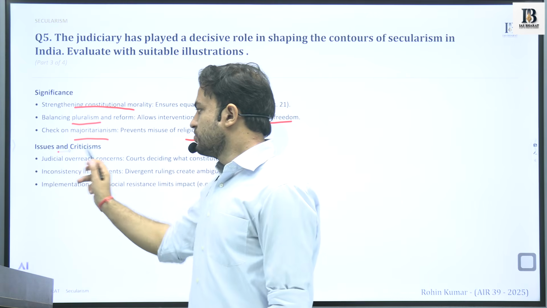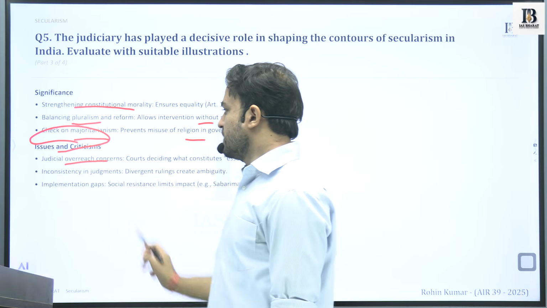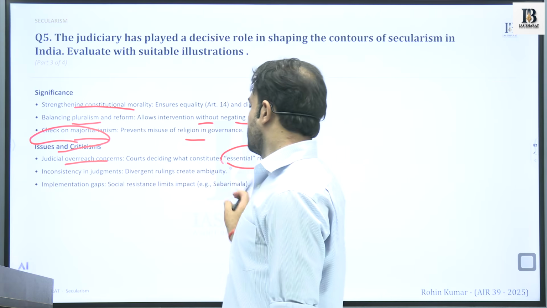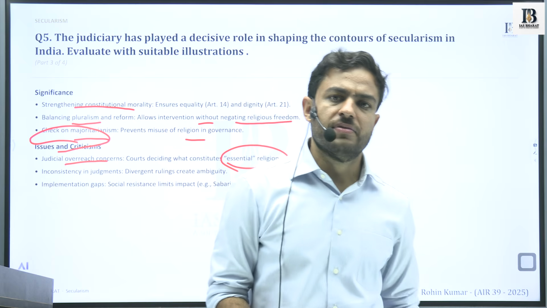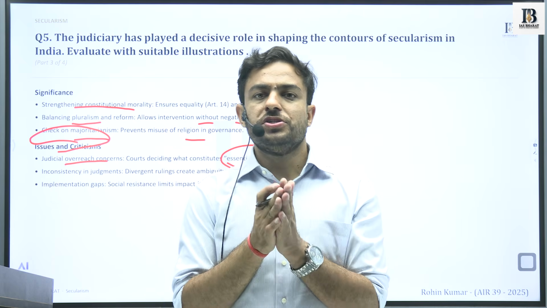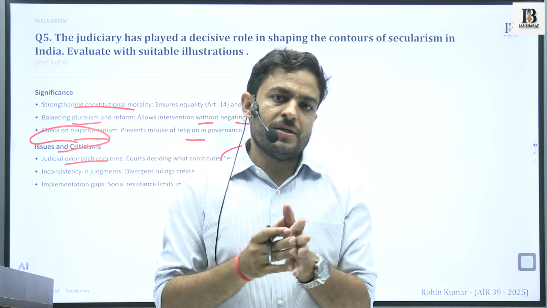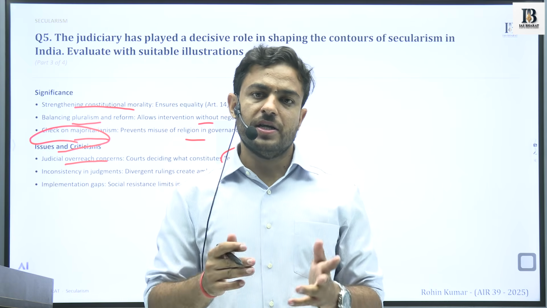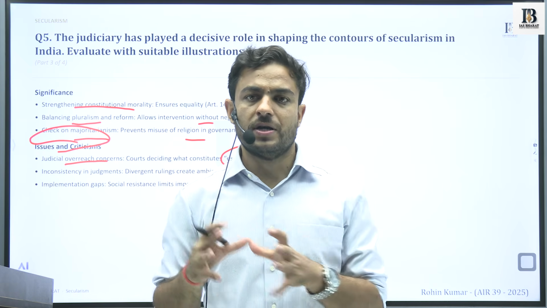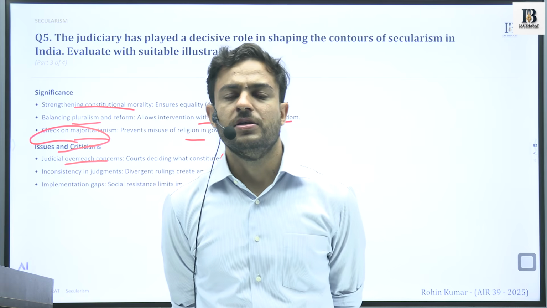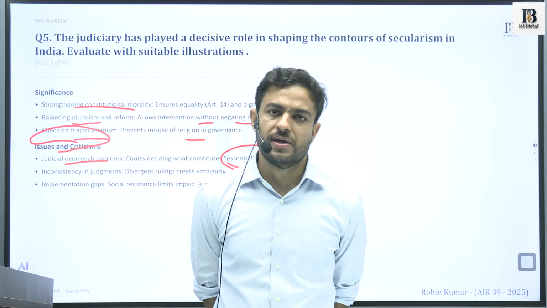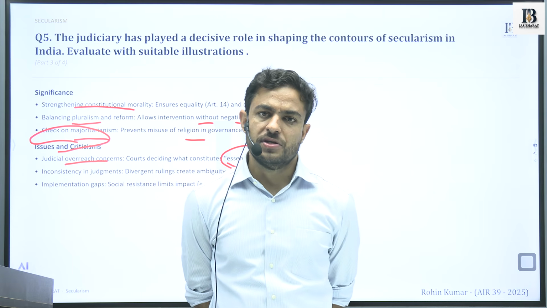Issues and criticism: concerns of judicial overreach. We have seen the question of what is essentially religious. It's a big debate in itself: the judiciary can intervene, but sometimes it is perceived as intervention to a certain degree, as to how it can define what are not essential religious practices. There are certain principles based on which the judiciary decides whether a practice is essential or not.